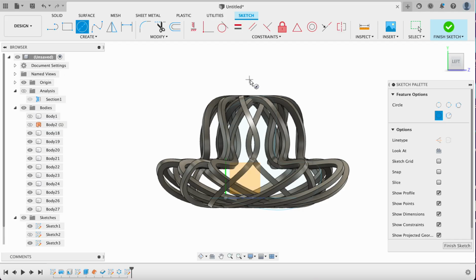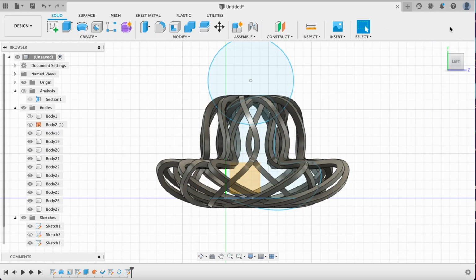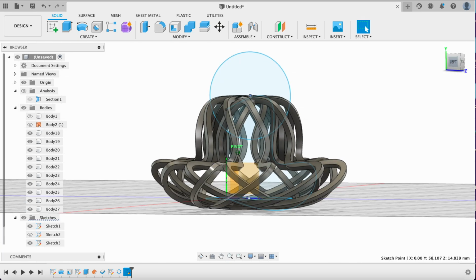And I'm going to make a big circle. So the big circle I'm going to make is just enough to go through this object. I click finish sketch. Again, you can move this as you want because we haven't fully defined it. So this is going to be my path. Think of this as the rail track.